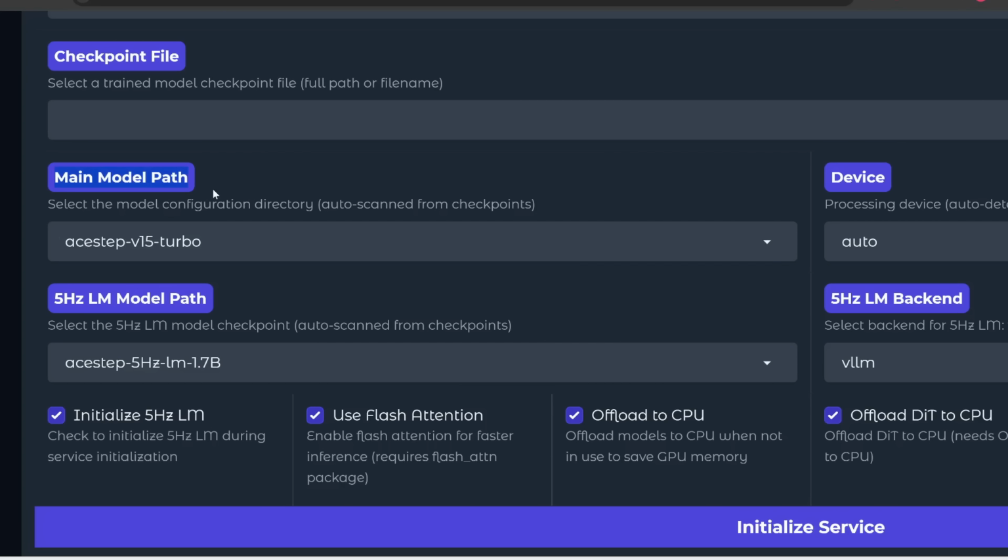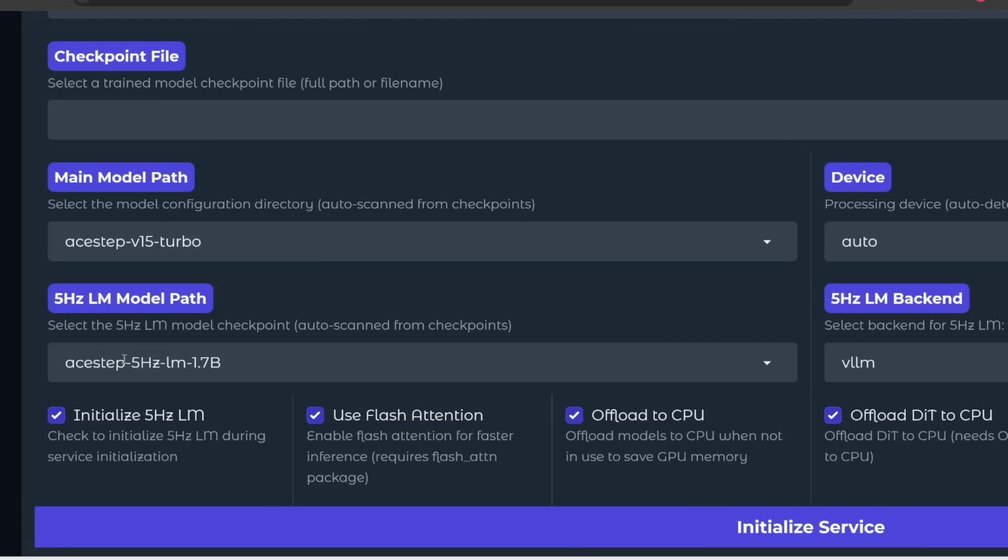Note that there's this main model which is in charge of actually generating the music, but then they also have this optional language model. Think of this as the planner or the composer, so it uses thinking to help you expand your prompts, and it also decides things like the song structure, the BPM, the mood, the sections, etc. This is optional, but if you use this, then the song does sound more structured and coherent and better quality